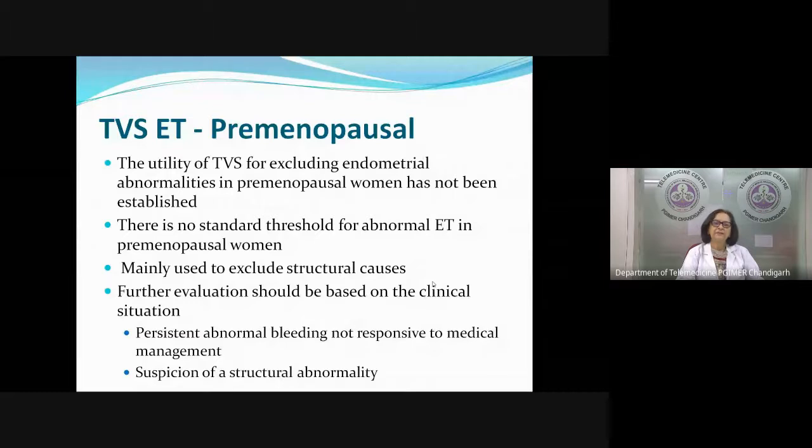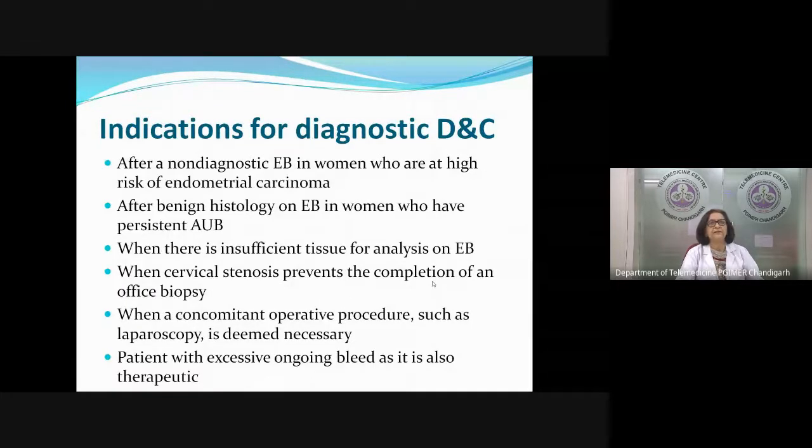If she is having persistent bleeding, not responding to medical management, then we treat her accordingly. We take a biopsy, or if there is a suspicion of a structural disease, then we treat it accordingly. So please, this is important: the endometrial thickness in postmenopausal and premenopausal women has different significance.